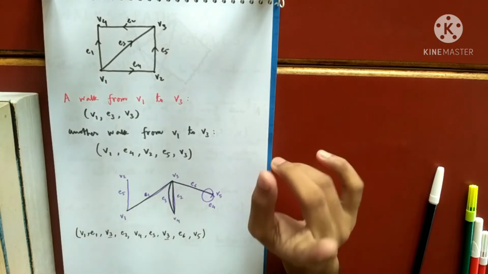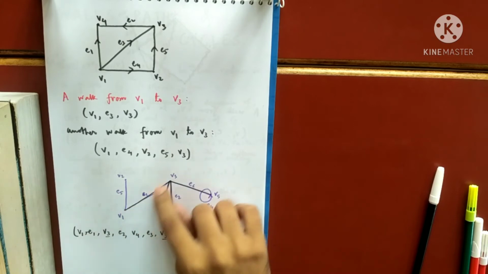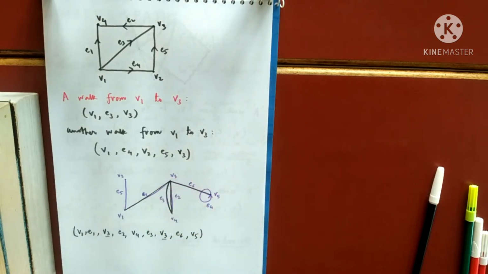Now, when the starting vertex and the ending vertex are different, then that is called an open walk. And if these two are the same, suppose I start with V1 and I want to come back to V1, then that is known as a closed walk. So open walk and closed walk. What is an open walk? When the starting vertex and ending vertex are different, that is known as an open walk. When the starting vertex and ending vertex are the same, that is known as a closed walk. So this is what I mean by open walk and closed walk.